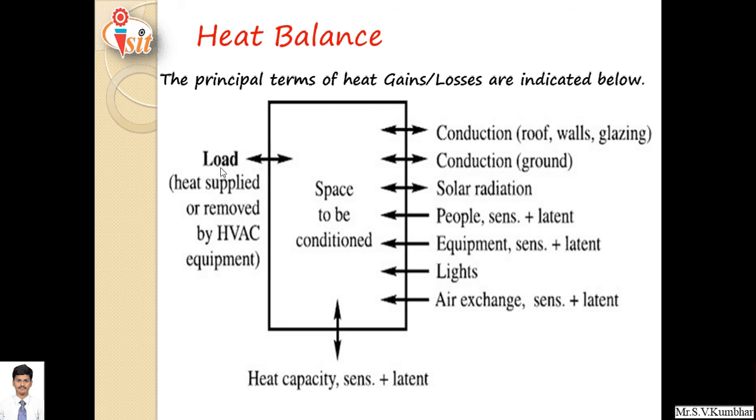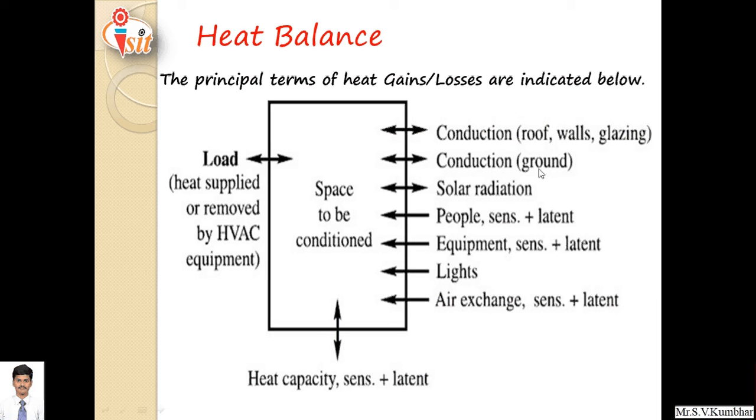We receive heat energy from solar radiation in almost all forms: conduction, convection, radiation, because of which the air gets heated. Second, conduction of heat through roof, wall and glazing. That heat has to be removed.